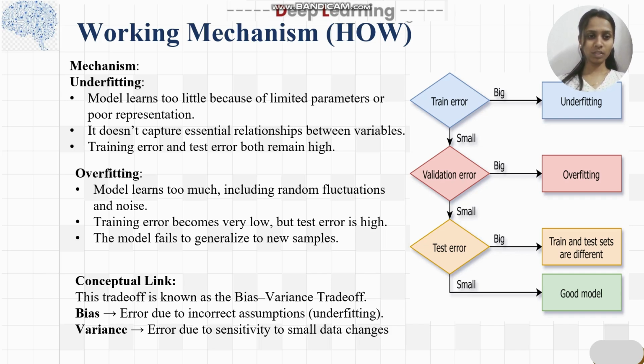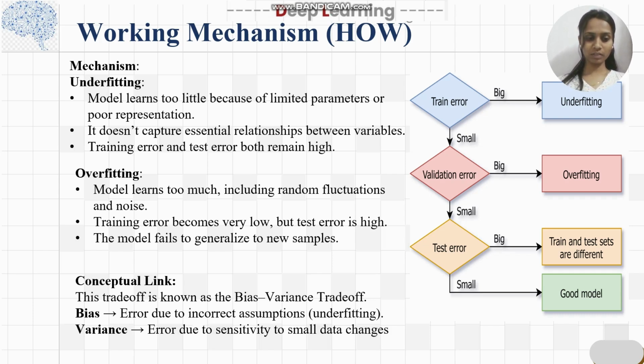So underfitting is when the model learns too little because of limited parameters or poor representation. It doesn't capture the essential relationships present in the data set. Training error and testing error are both very high. Overfitting is similar, but the data is small. The model learns too much from the data. It gets very overfitted on the data. Training error becomes very low, but testing error is very high. So the model fails when generalizing to new samples.